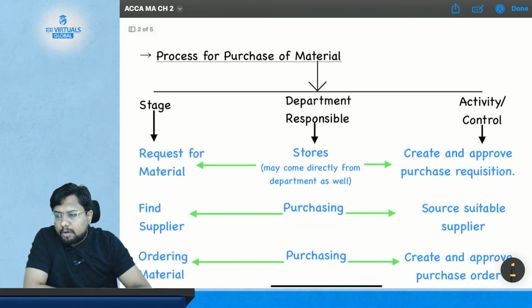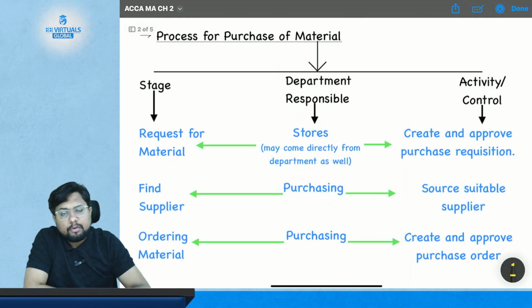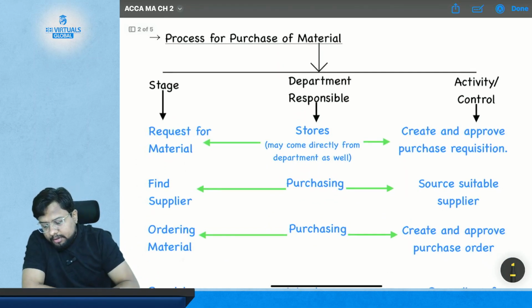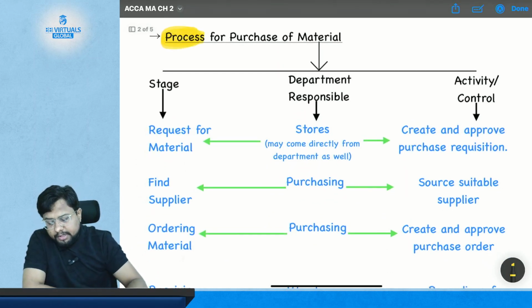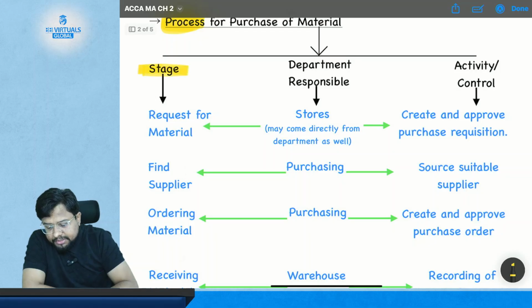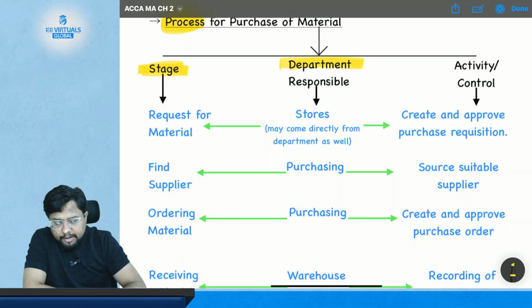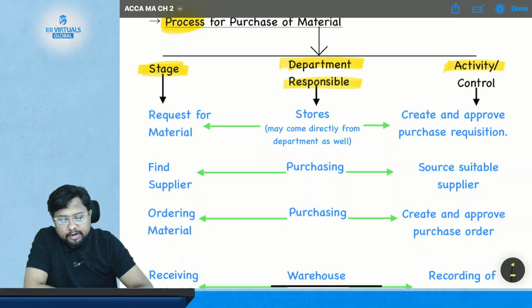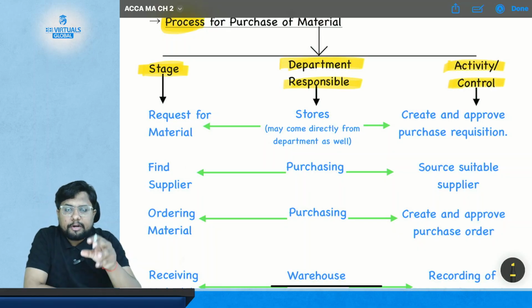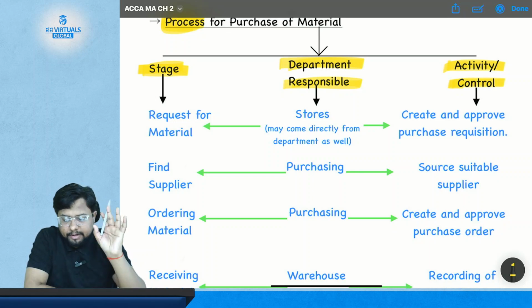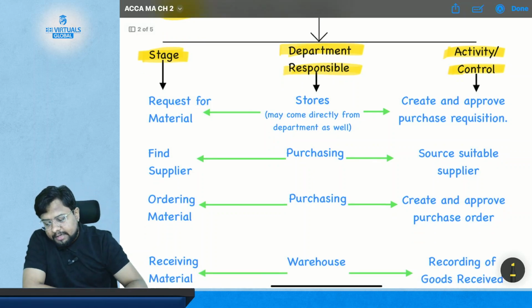Now, purchase of material. Okay, so now we need to study the process for the purchase of material. So there are different stages, there are different departments responsible for each stage, and there are different controls and activities related to each stage and each department. Okay, so we need to study this in detail. Okay, now let's start reading.